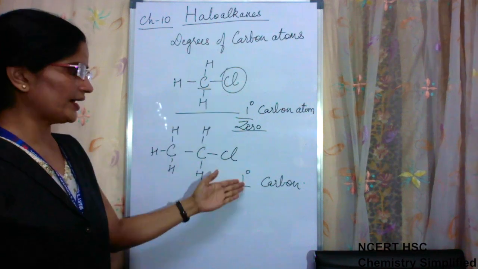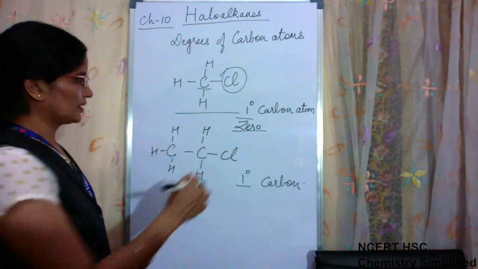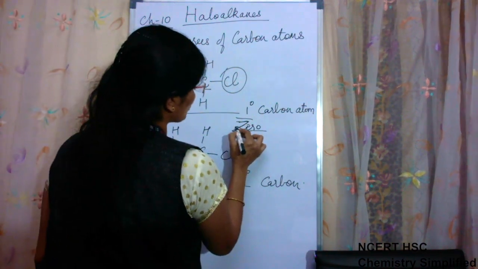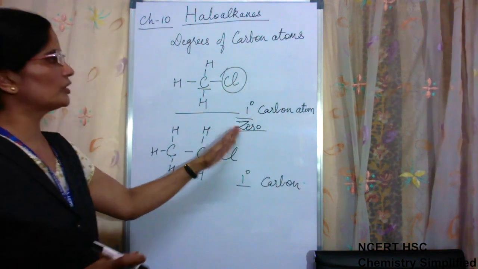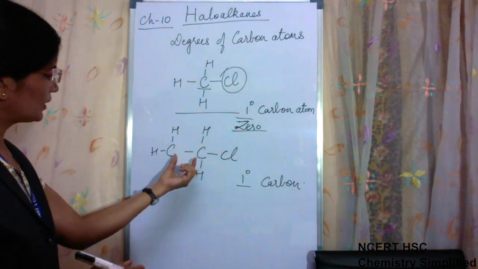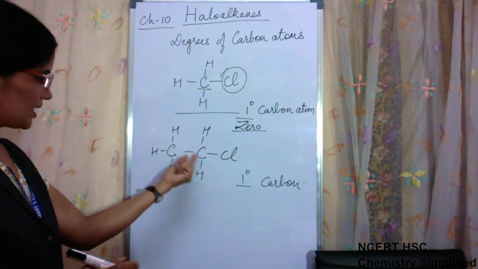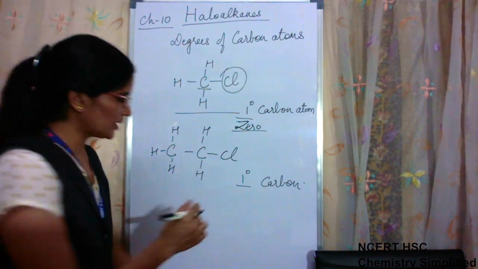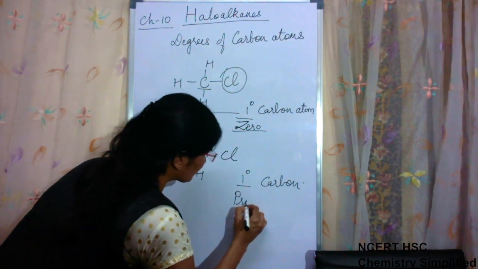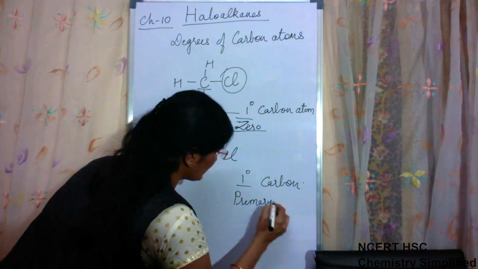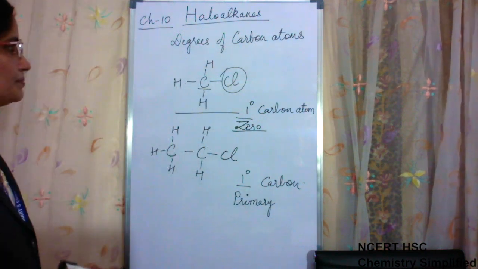But in books you will find 1 degree only for both. So you just to memorize, you can remember this is 0 degree because not attached to anyone. Okay, here it is, this carbon attached to 1, so it is 1 degree carbon, or we also call it as primary carbon atom.